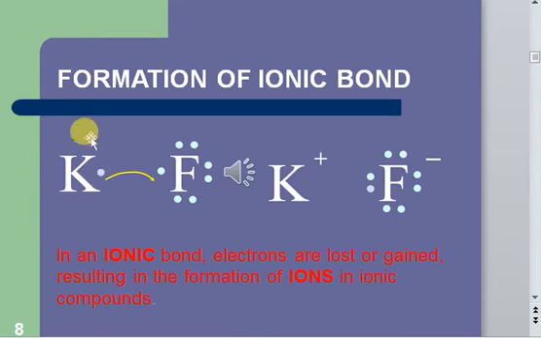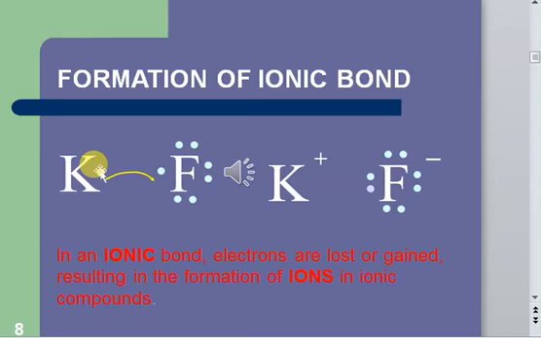This potassium has a complete penultimate shell, but it has just 1 electron in the valence shell. So potassium wants to get rid of that electron in the valence shell. If it loses this electron, its penultimate shell will become the outermost shell, right? And the penultimate shell will be complete. Therefore, potassium wants to remove that electron.